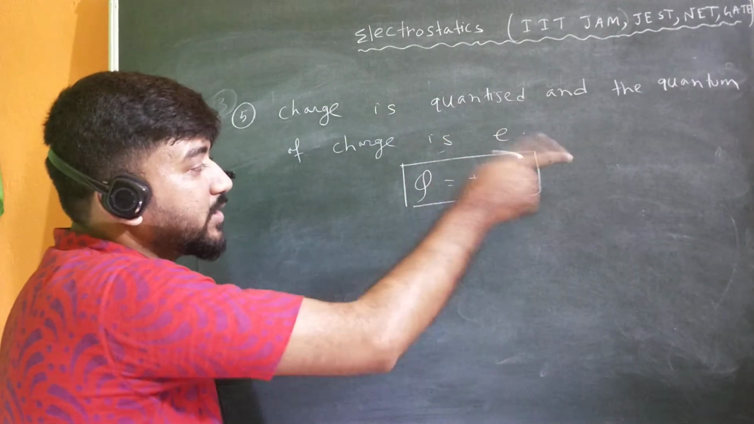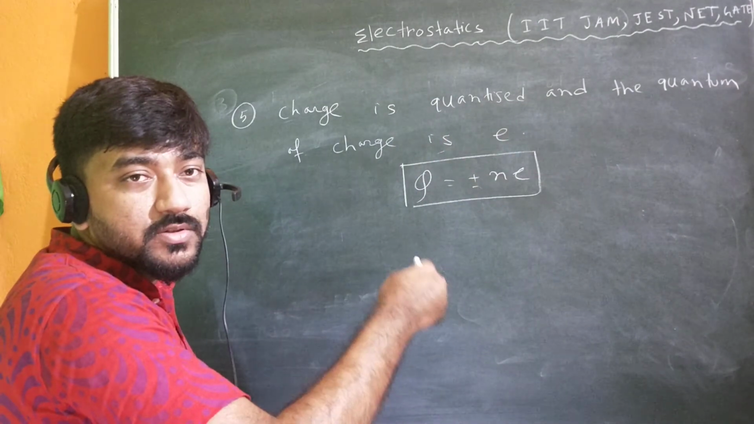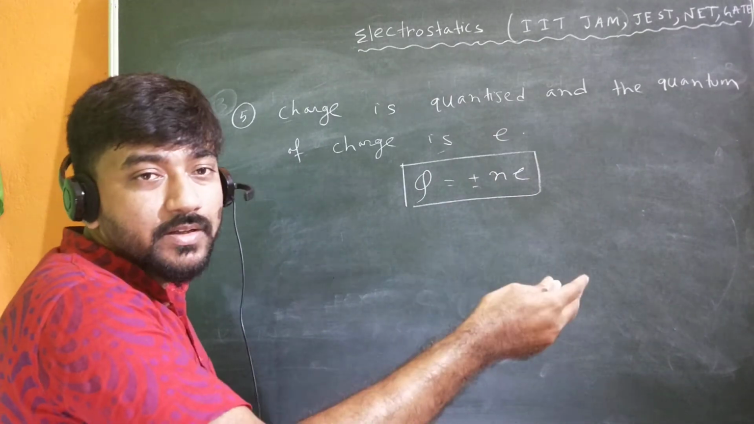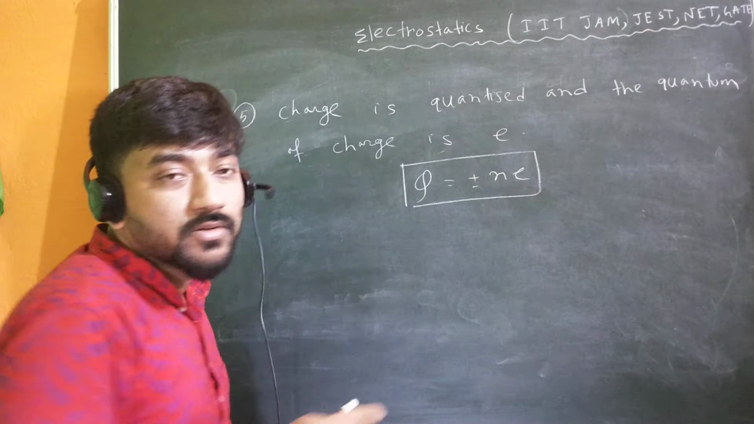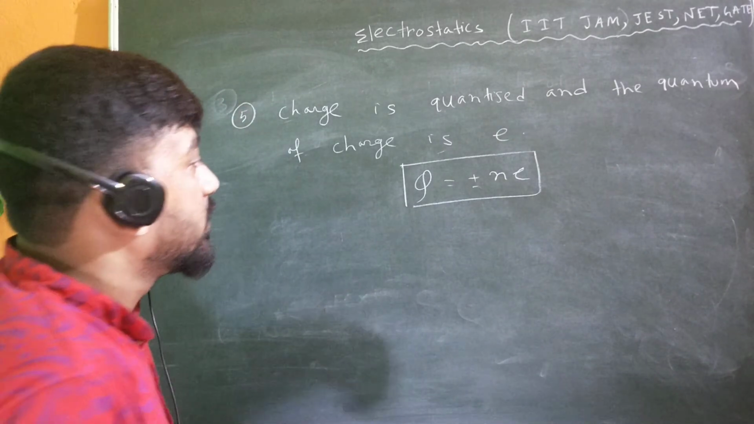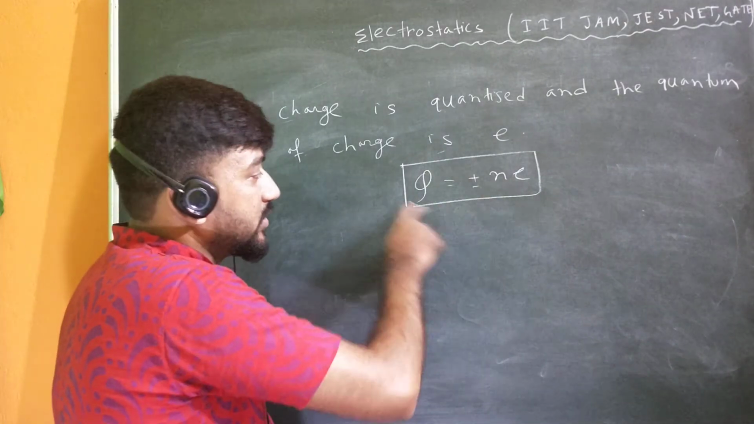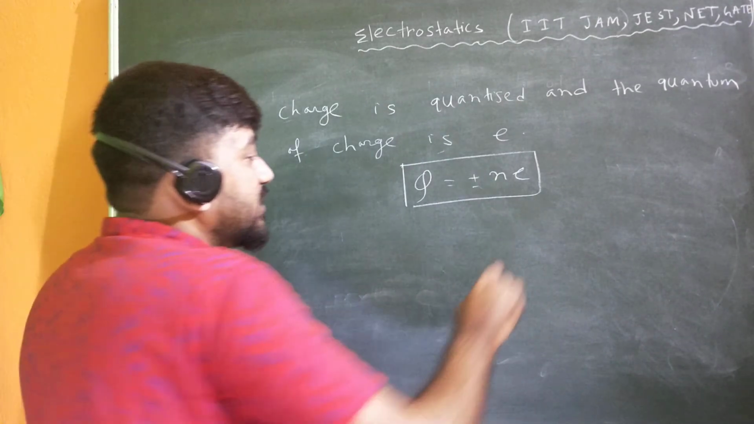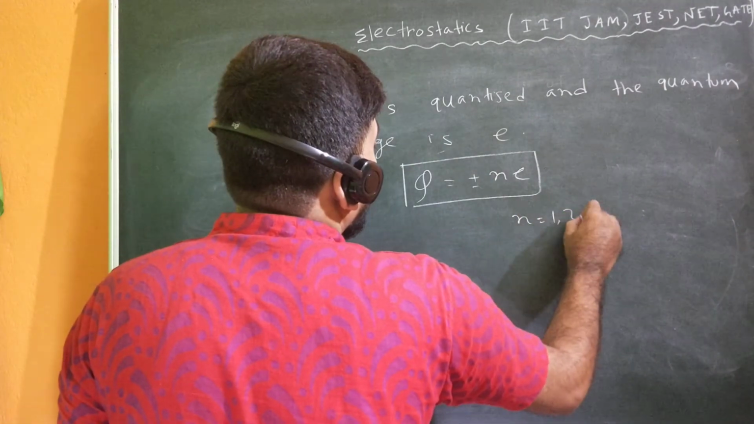it will be a multiple of the electron charge, because the transfer of electrons will be 1 or 2 or 3 or 4 or 5. The fractional transfer of an electron cannot be possible. So obviously this forms the relation Q is equal to plus or minus ne, where n is equal to 1, 2, 3, and so on.